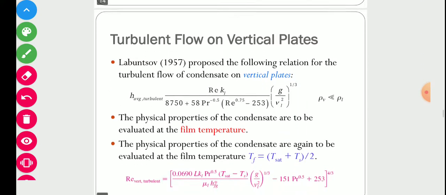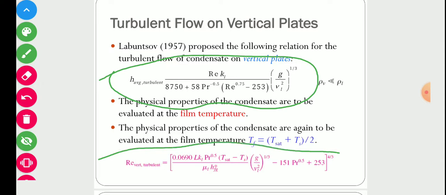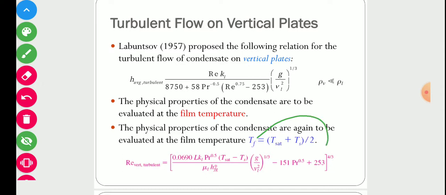Now the third condition is that if we have turbulent flow on a vertical plate, then for turbulent flow the Reynolds number value will be higher than 1800. This is the equation to calculate the heat transfer coefficient for turbulent flow, and this is the equation to calculate the Reynolds number for turbulent flow. The physical properties of the condensate are again to be evaluated at the film temperature. This film temperature is nothing but the average of the saturation temperature and the wall temperature.